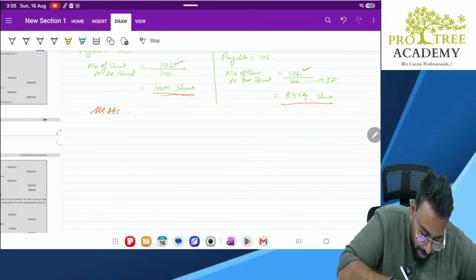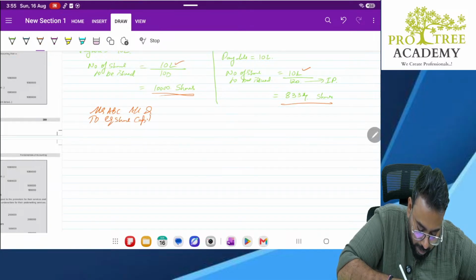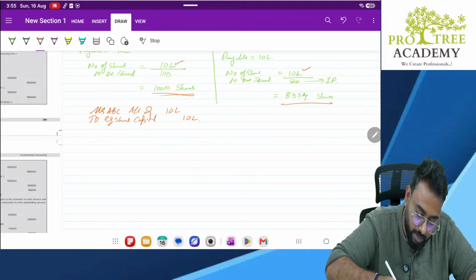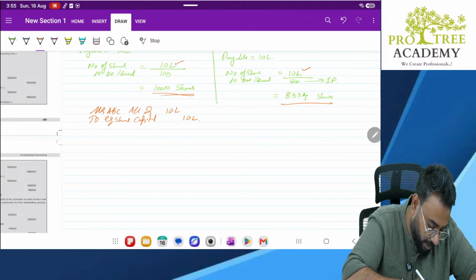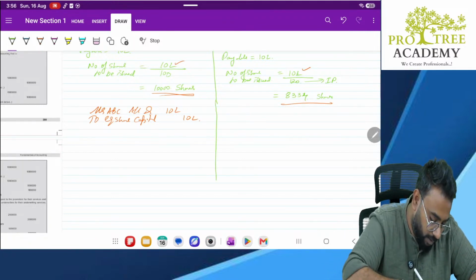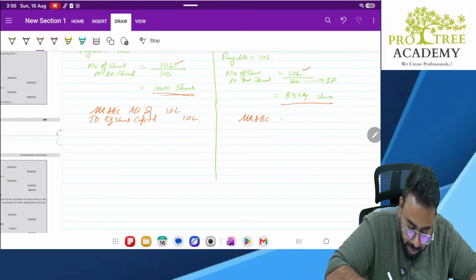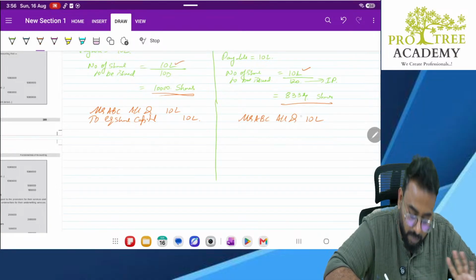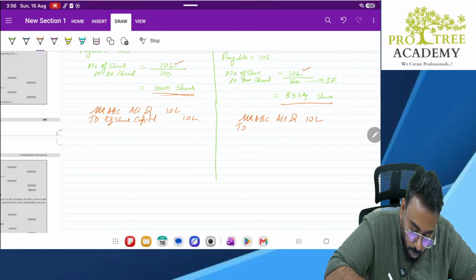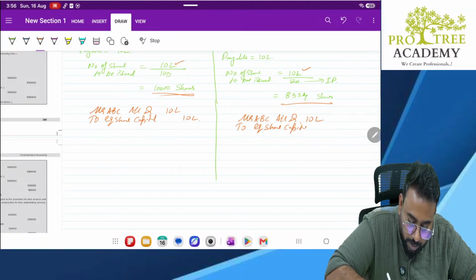Mr. ABC account debit to equity share capital 10 lakhs. Clear? Here, the journal entry I will pass is Mr. ABC account debit 10 lakhs, no changes, correct? To equity share capital, how much?